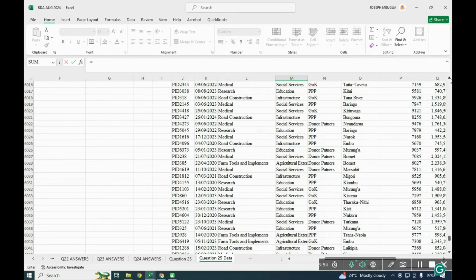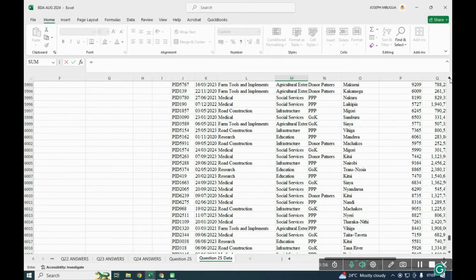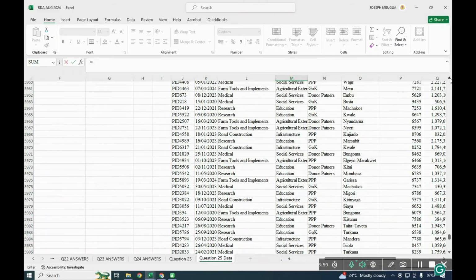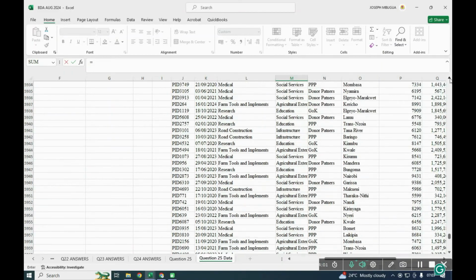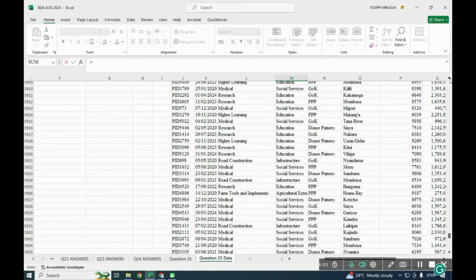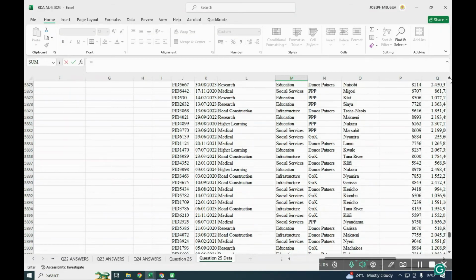The disbursement that came from national. It means there is some disbursement that were made to projects that are not indicated here.